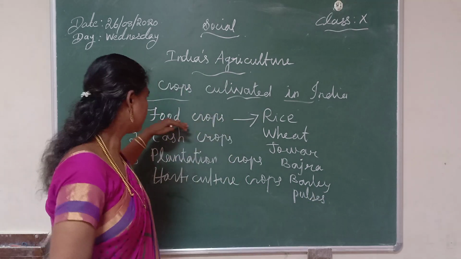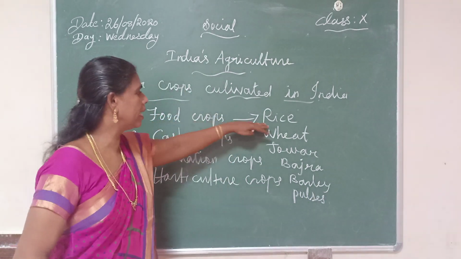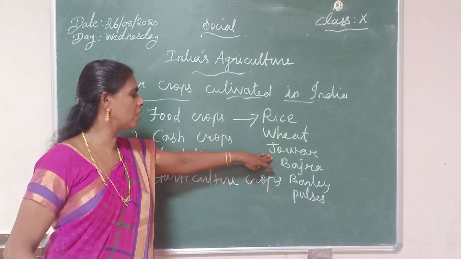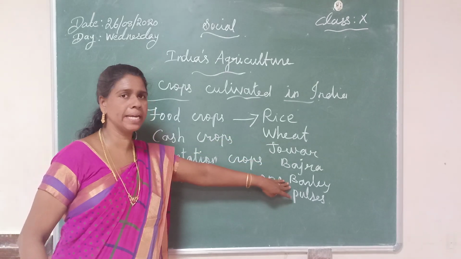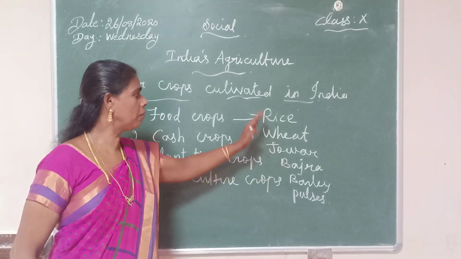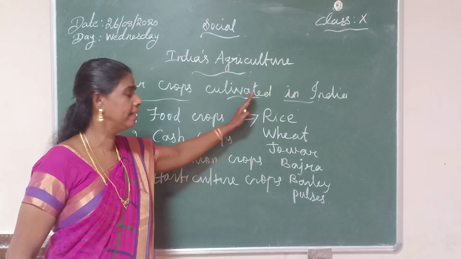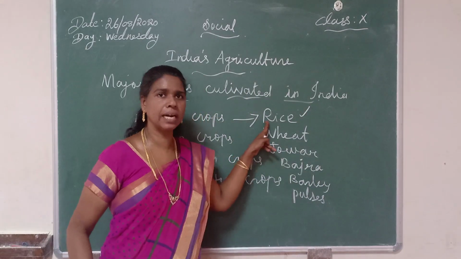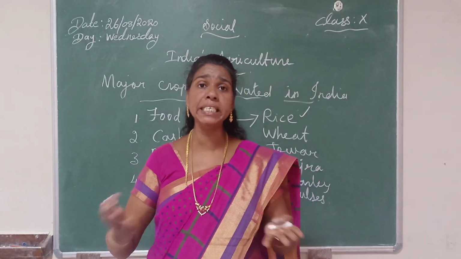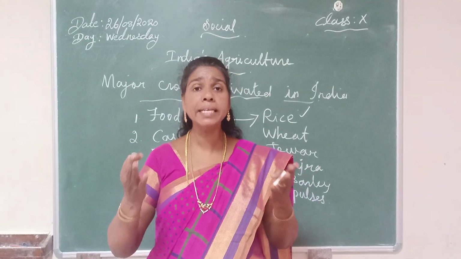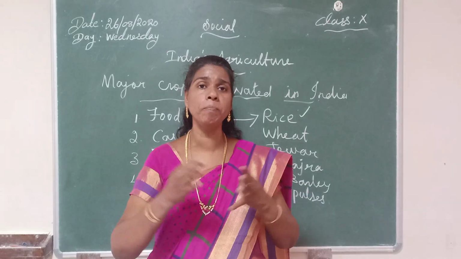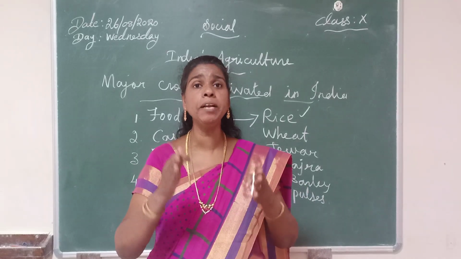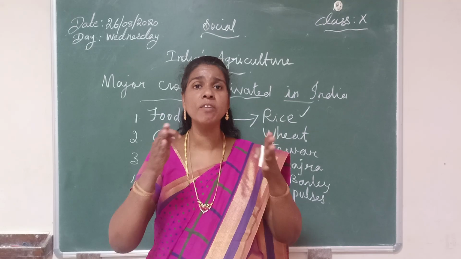Now listen here. The major food crops are rice, wheat, jowar, bajra, barley and pulses. Now I am going to explain one by one. Okay. The first one is rice. Rice is an indigenous crop. Indigenous crop means it yields starch and protein. It is suitable for food.